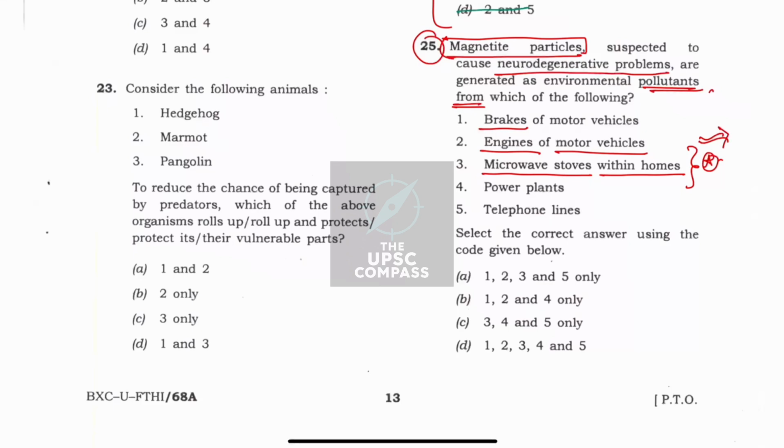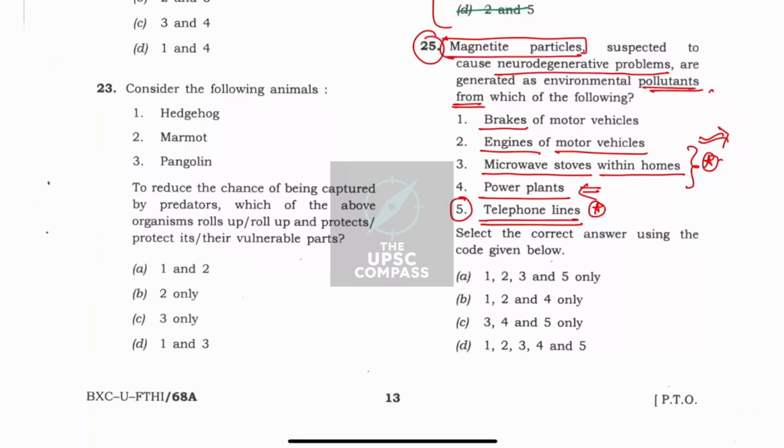electromagnetic rays and which may cause magnetite particles. Power plants, it might be a byproduct of power plants. But there is a fifth option, that is telephone lines. So telephone lines are mostly under soil and telephone lines are already covered.